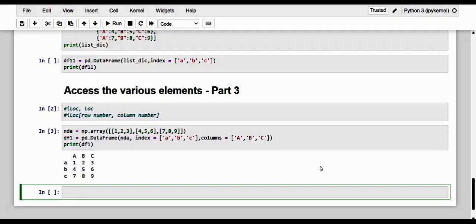So we will be able to access a single value by specifying its row and column number, by using this iloc. So let me just give it. Kindly have a note of it.